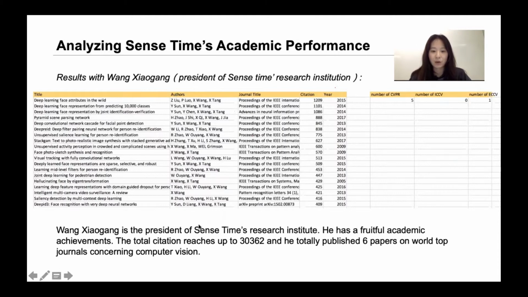As we can see, Wang Xiaogang has outstanding academic achievements. He has more than 30,000 citations, and he has published 6 papers in world top venues concerning computer vision.